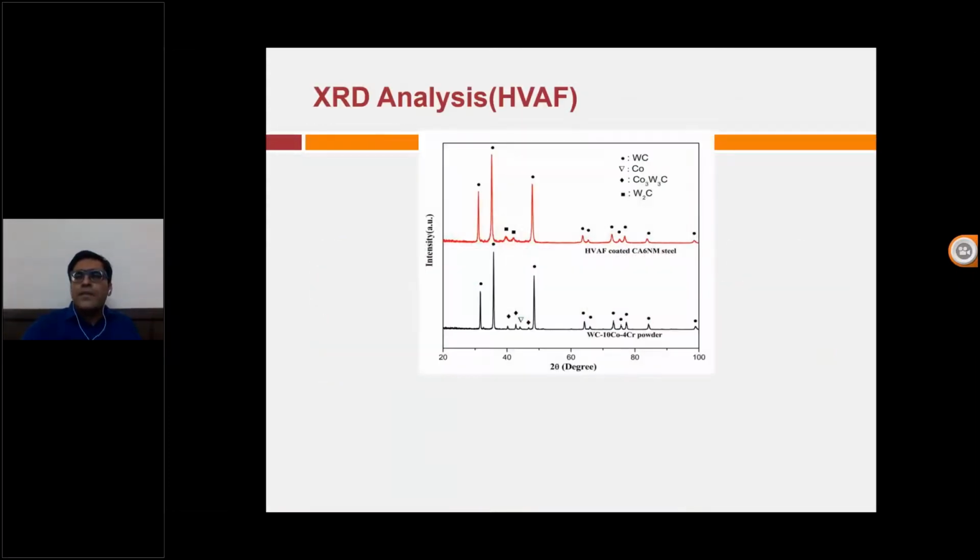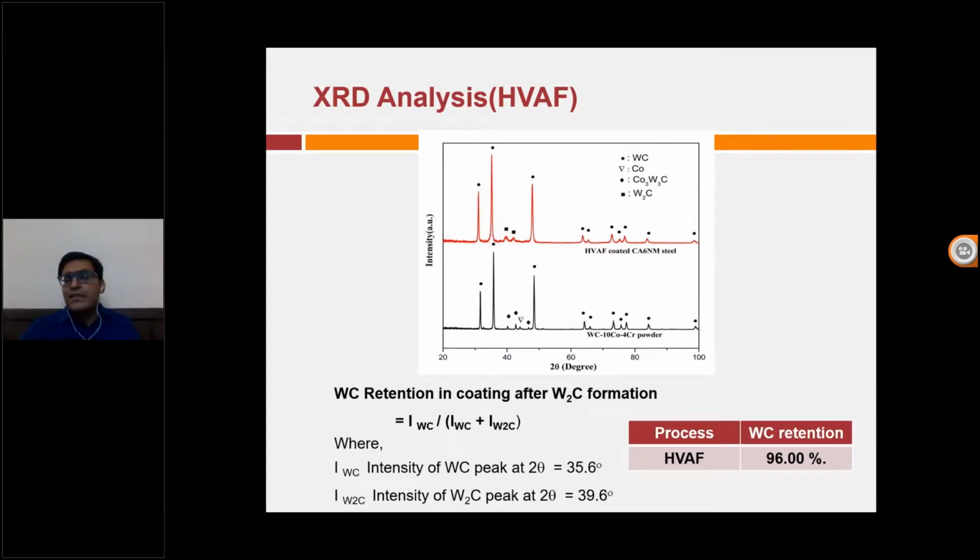Now we come to the HVAF. So this is the most important part. When we do the XRD analysis, we are observing that there is very minute difference between the XRD of the powder and the XRD of the coating. It shows that a very minute difference has taken place after the coating. It means that it is almost a mechanically bonded coating, because you can see the peaks have not changed, and the tungsten carbide retention is very high. It's around 96%. So the property of the powder has been retained.